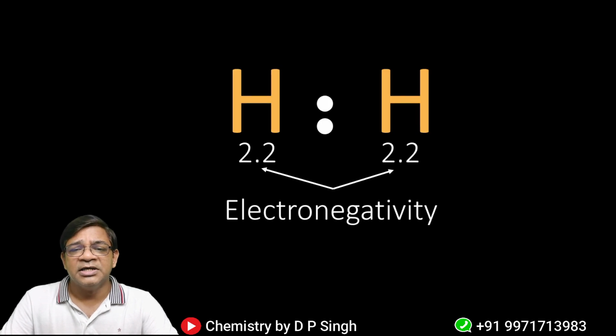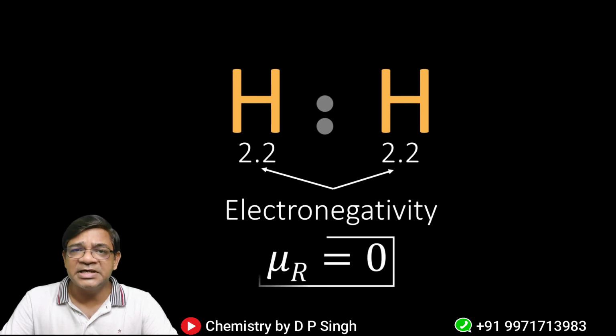So you can see that here there are two hydrogen atoms bonded through one single bond, which is the shared electron pair between them. Both hydrogens are equally electronegative, their electronegativity being 2.2 and 2.2. Since they are equally electronegative, their resultant dipole moment will be 0, and so they are considered a non-polar molecule.